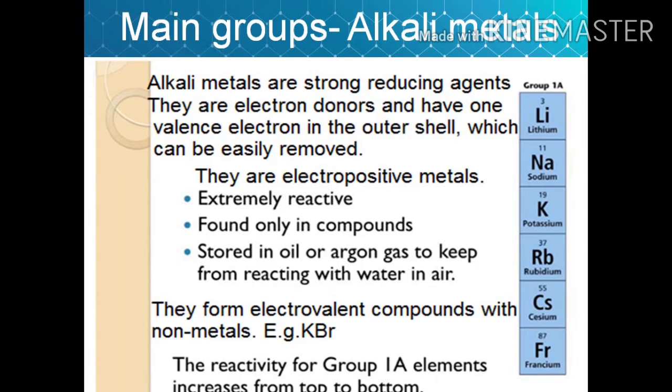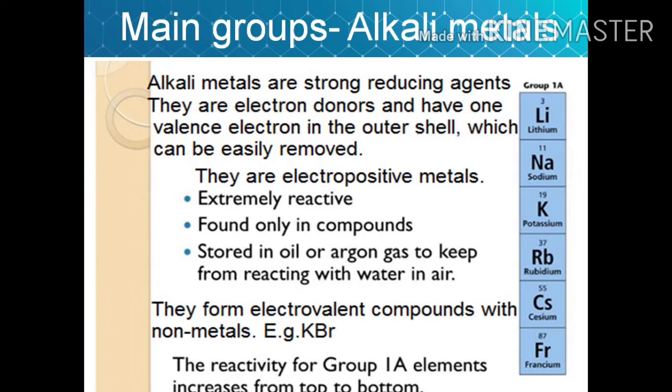I already told you that they are very reactive. When they are exposed to air, they quickly react with the oxygen of the air to form oxides. Similarly, they react with water to form the respective hydroxides, liberating hydrogen. That is why they are stored in oil or in argon gas. They form electrovalent compounds with nonmetals, for example KBr. With nonmetals, they form electrovalent or ionic compounds. You already know about ionic compounds.